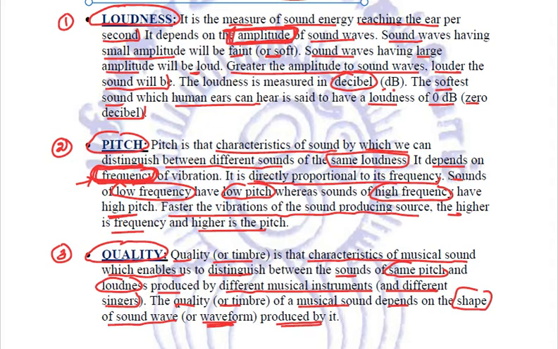And the quality depends on the shape of the sound waves or the waveform, right? The sounds may be from different sources having the same loudness and the same pitch, but still we can make out the difference between the sounds because of their quality. So these are the characteristics of sound waves, and this is all about our chapter, Sound.